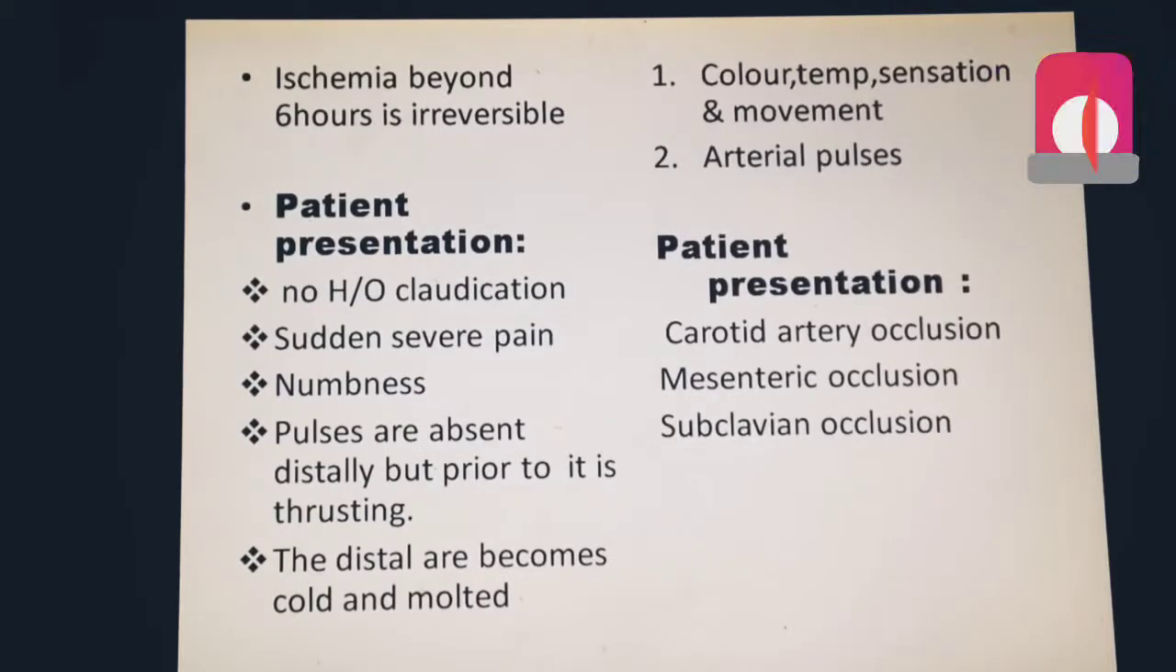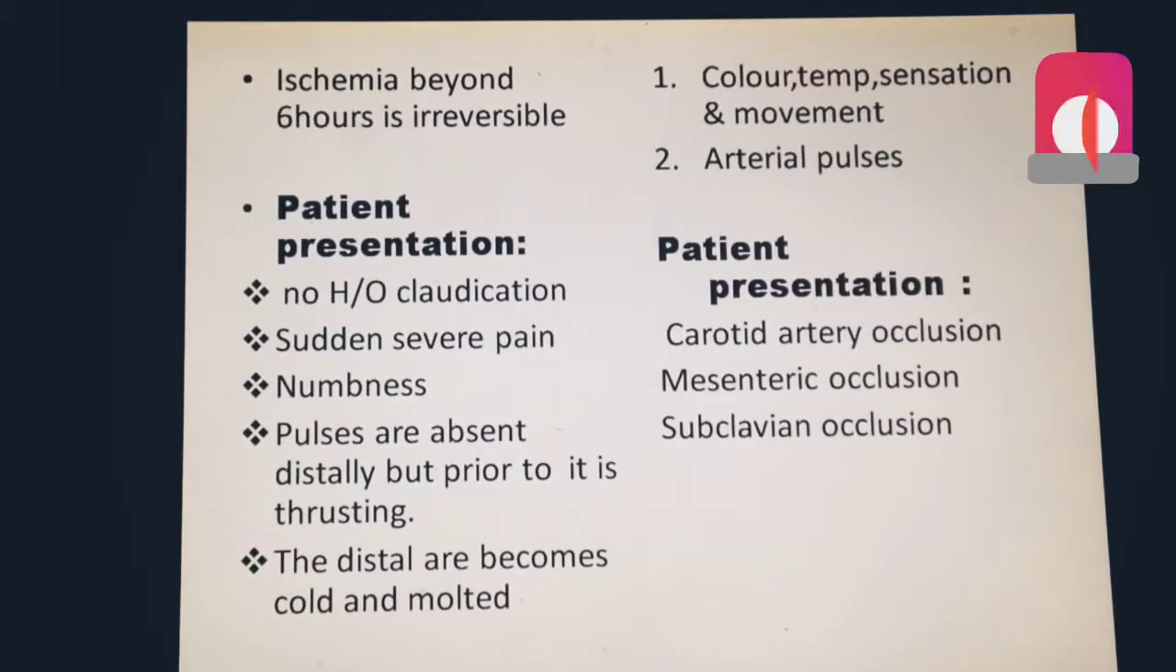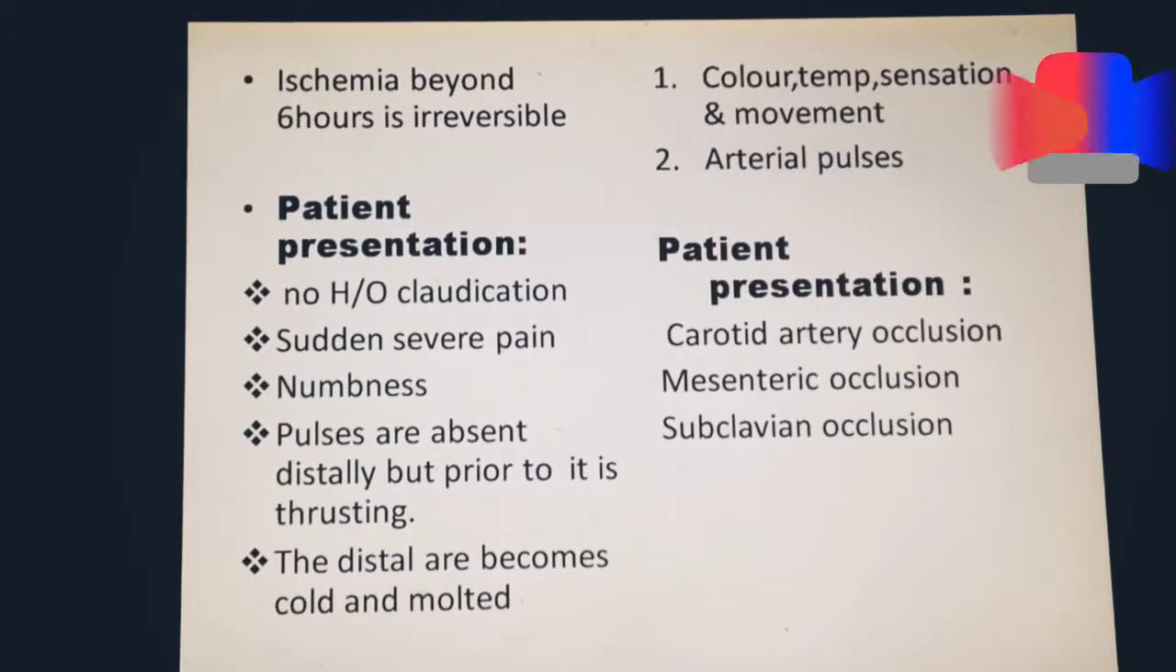Then the patient presents with different presentations with respect to occlusions of different areas. In carotid artery occlusion, there is transient blindness and loss of sensory and motor function, so the treatment should be carotid endarterectomy. Whereas in mesenteric occlusion, there is pain felt after eating, associated with weight loss. Treatment should be endarterectomy and bypass.